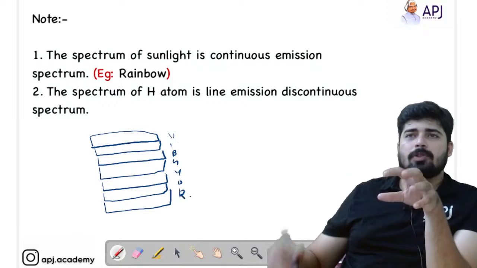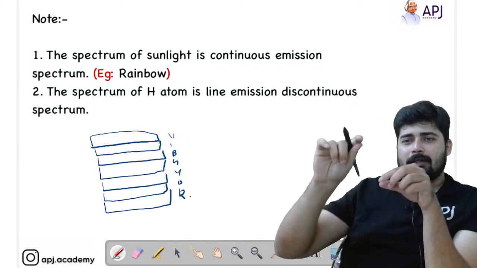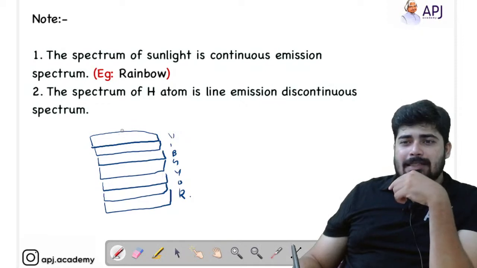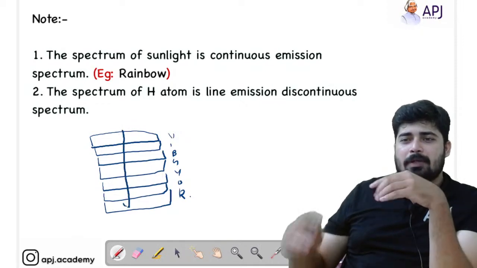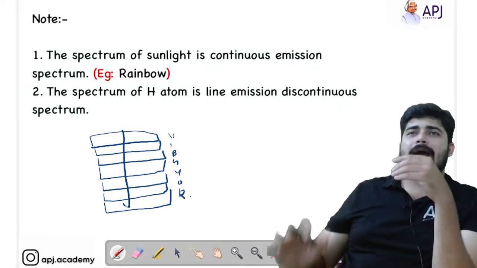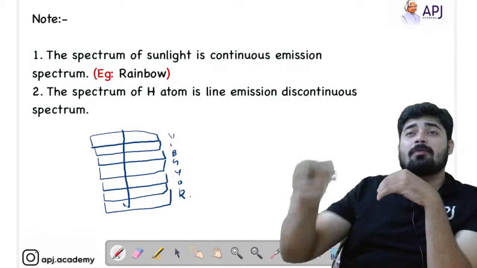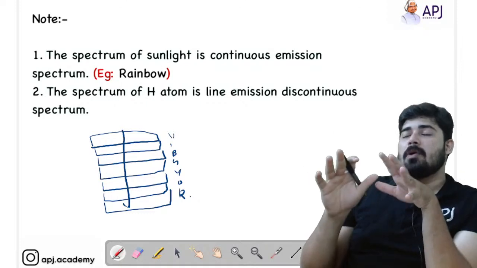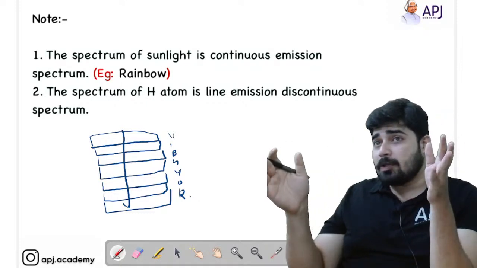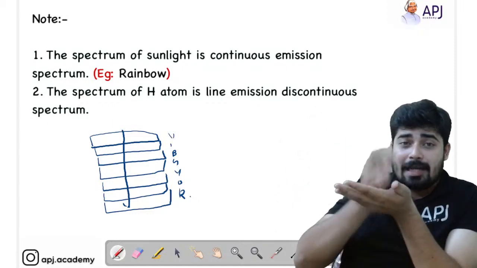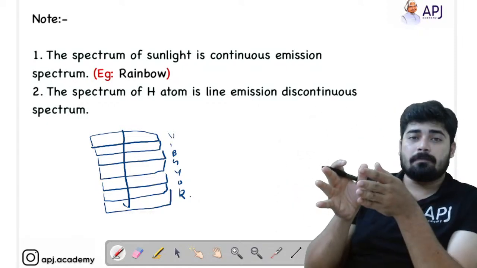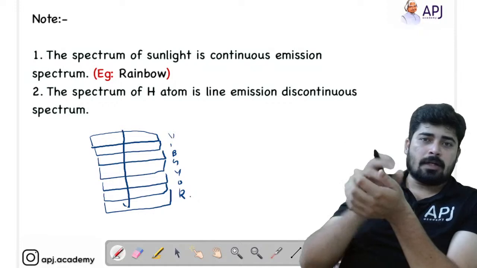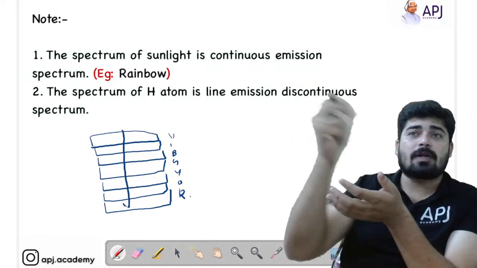In the rainbow you see a certain thickness of the line. Each color has a certain thickness like a band, and you always see that it is continuous. There is no gap between violet, indigo or blue. That means the spectrum of sunlight is continuous, and this rainbow can be seen. There are many other spectra produced by sunlight, but the rainbow is the spectrum which is visible. Each color represents different energies, different frequency or wavelength of light.